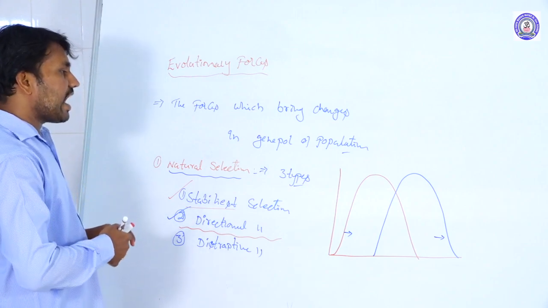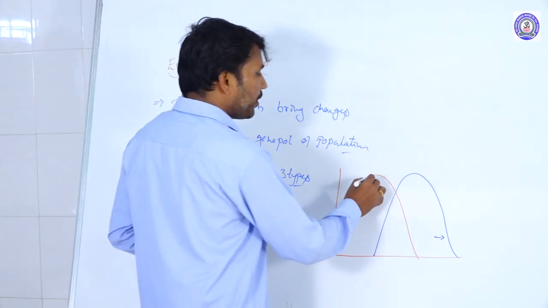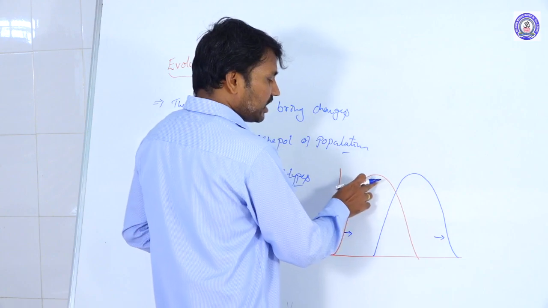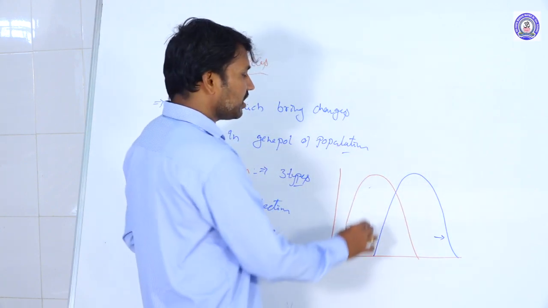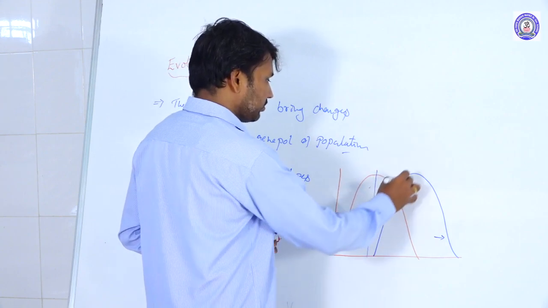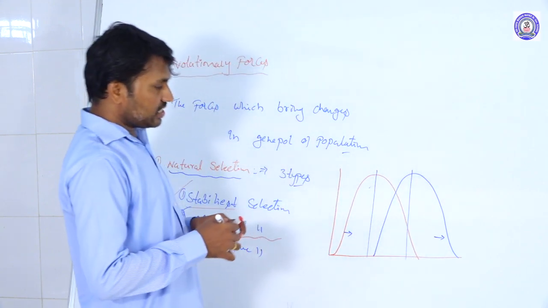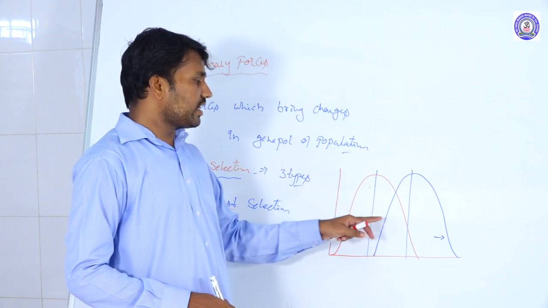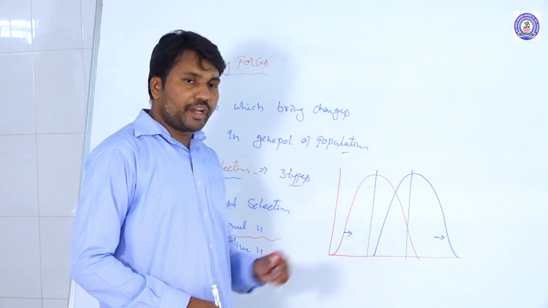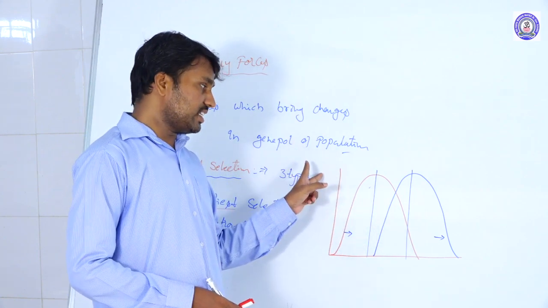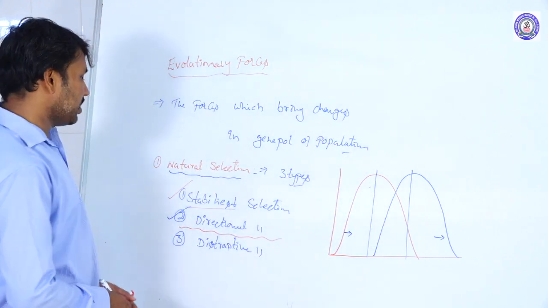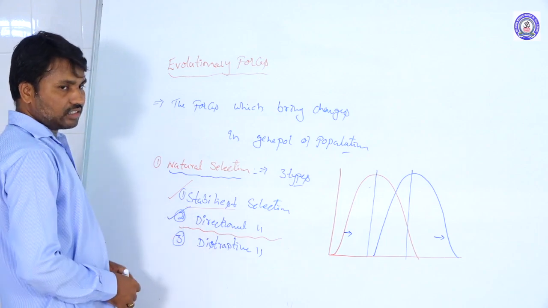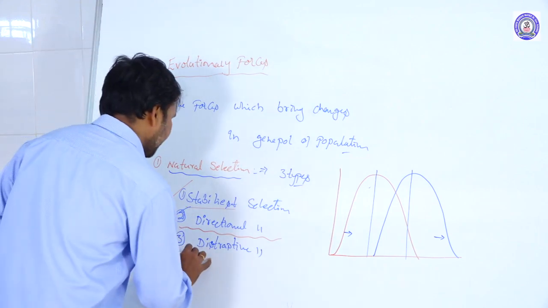Here the average population, in the case of stabilized selection or directional selection, remains constant. Changes do not occur in the average population in stabilized selection or even in directional selection. So this is directional selection, the second type of selection process.